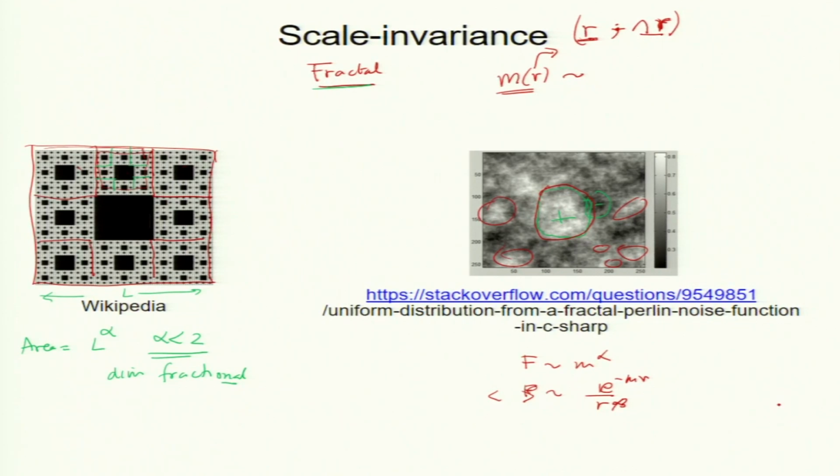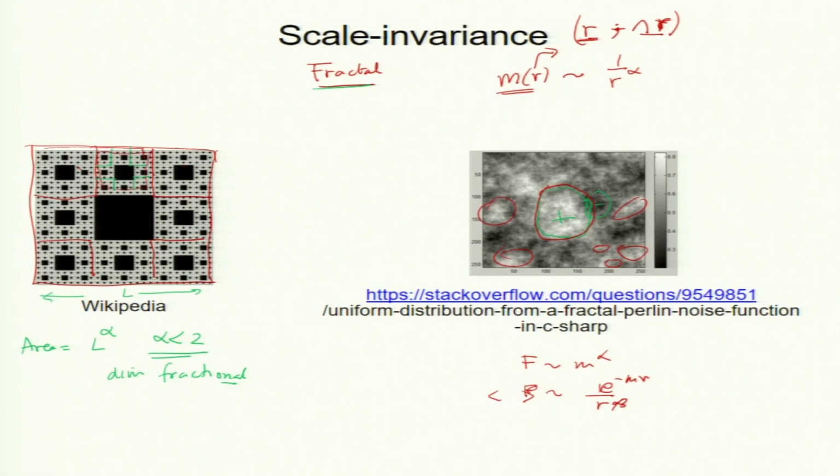Okay. If there was a scale for the mass, then it would be something like an exponential or sine of something of r times beta, something of that sort. But there is no scale, beta will give you the scale for length. There is no scale. So, this mass is like r to the power alpha.